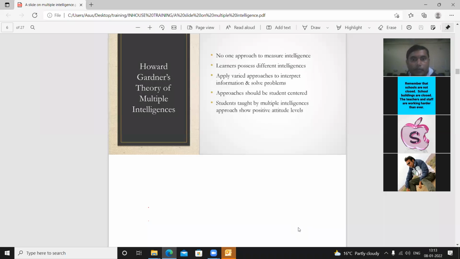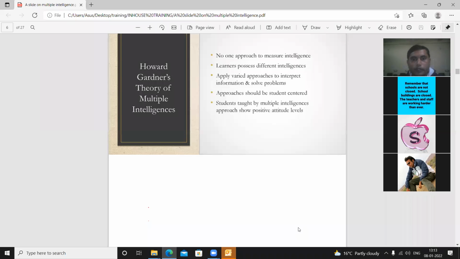You will have to give them a lot of problem solving, so that their interest can match. Suppose, as I have just said, some students are very high in skill or intelligence, some have average, some have below average. If you don't meet the requirement of the students, they will not be connected. So you will have to utilize multi-dimensional approaches in the classroom.